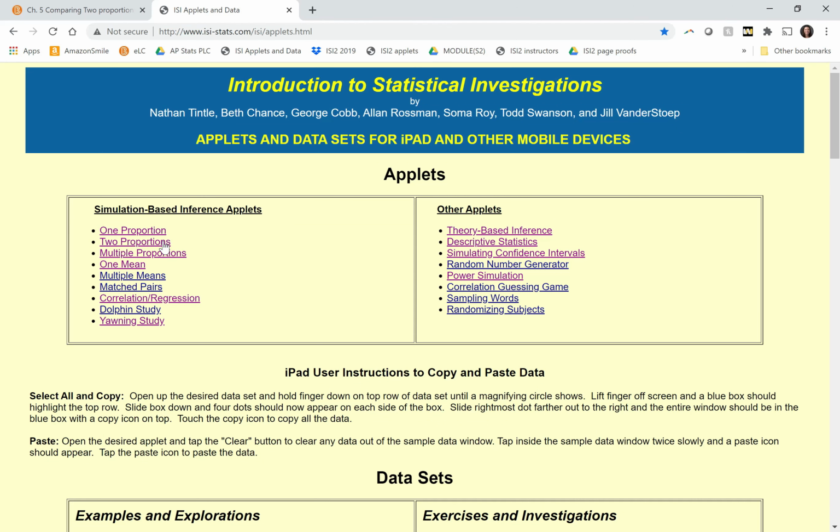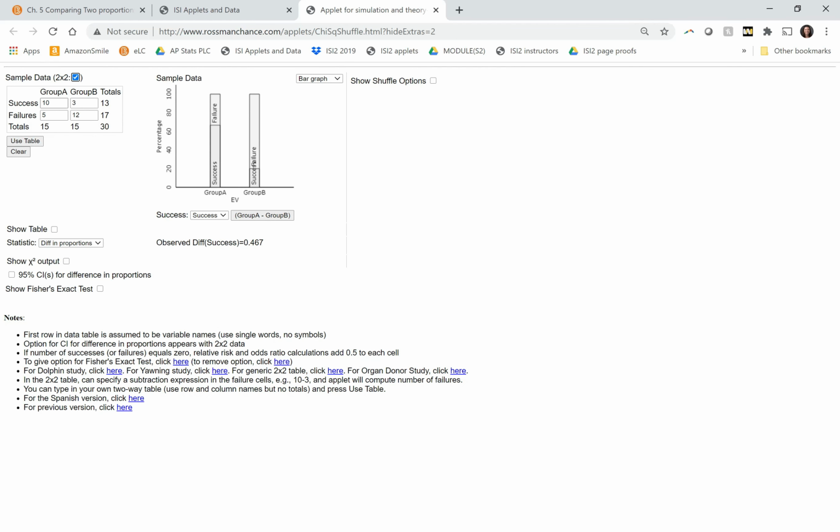So we're going to be using a new applet for this. We're using the Two Proportions Applet. So we'll let group A be the regular price. So we had 35 whose pain was reduced, and we had 6 whose pain was not reduced. Group B can be the discounted price. We had 25 whose pain was reduced and 16 whose pain was not reduced.